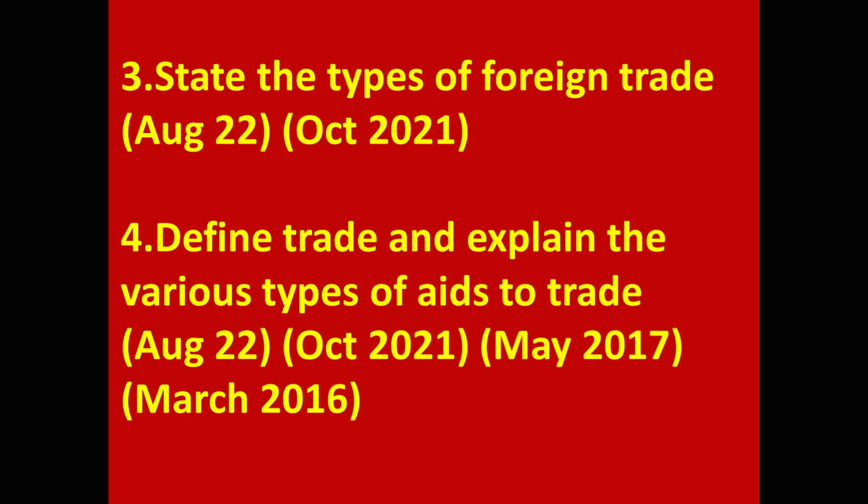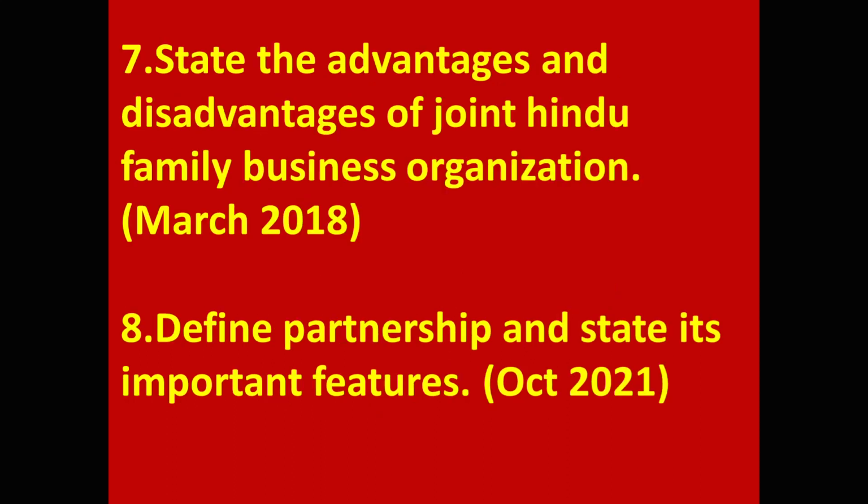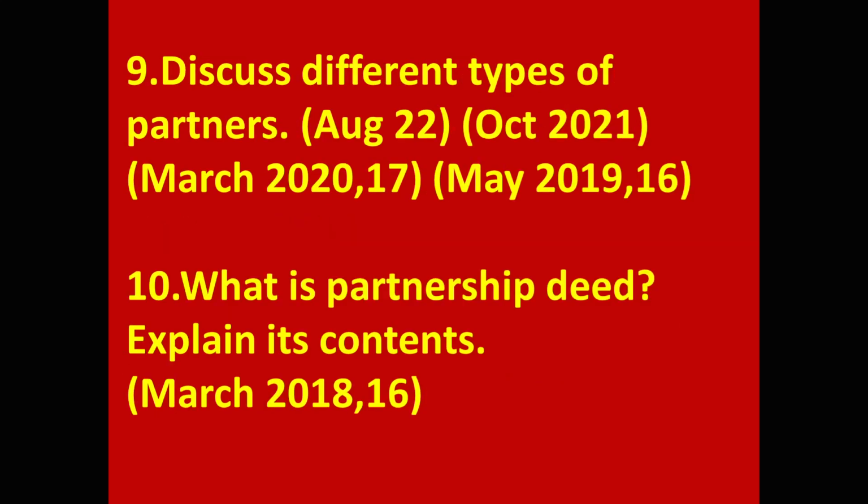Define trade and explain the various types of aids to trade. 5th, define sole proprietorship and state its features. 6th, what is joint Hindu family business? Discuss its main features. 7. State the advantages and disadvantages of joint Hindu family business organization. 8. Define partnership and state its important features. 9. Discuss different types of partners.